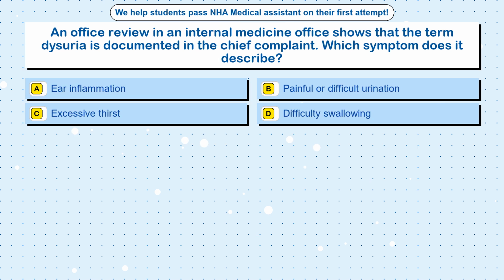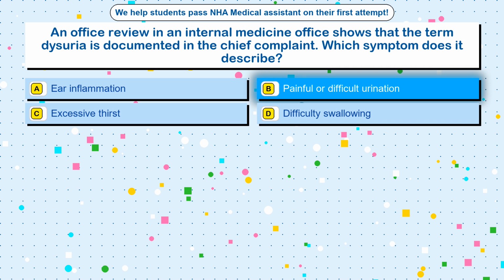Question 73. An office review in an internal medicine office shows that the term dysuria is documented in the chief complaint. Which symptom does it describe? Option A, ear inflammation. Option B, painful or difficult urination. Option C, excessive thirst. Option D, difficulty swallowing. The correct answer is option B, painful or difficult urination.